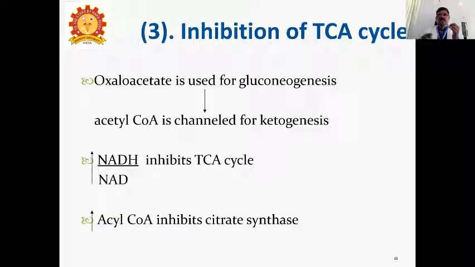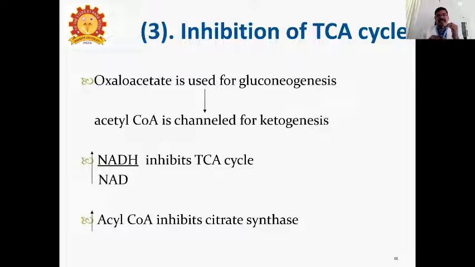Gluconeogenesis: glucose production, new glucose production from the non-carbohydrate part. Oxaloacetate is used for gluconeogenesis. Then acetyl-CoA is channeled to ketogenesis, to form the ketone bodies.